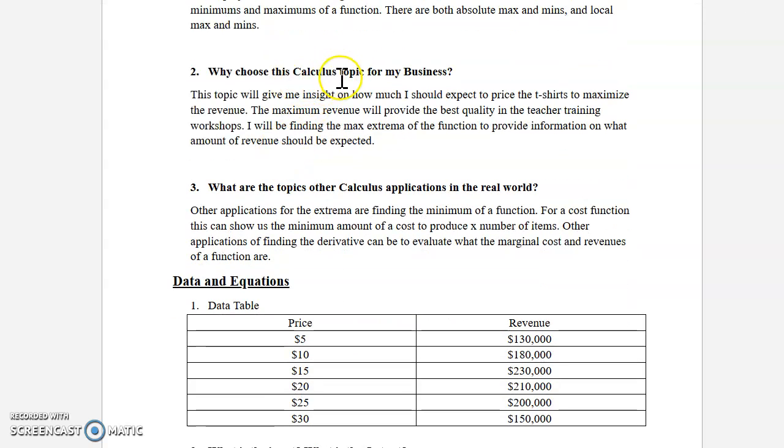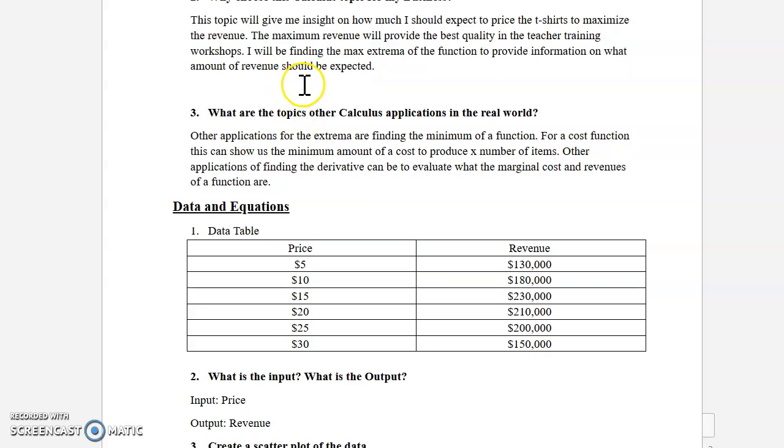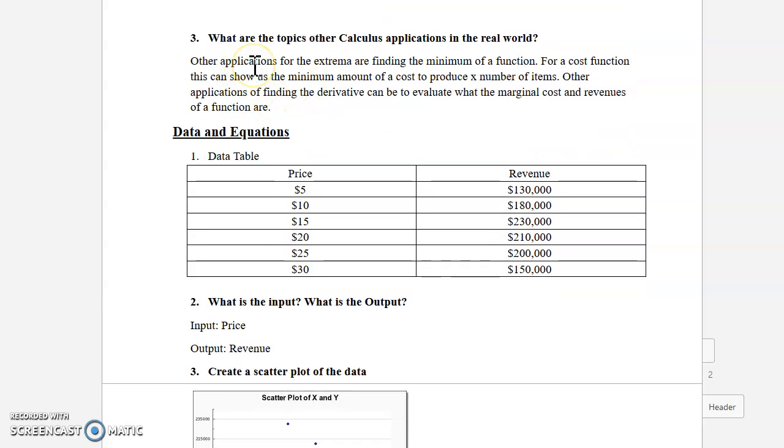So why choose this calculus topic for my business? This topic will give me insight on how much I should expect to price the t-shirts to maximize the revenue. The maximum revenue will provide the best quality in the teacher training workshops. So I will be finding the max extreme of the function to provide information on what amount of revenue should be expected.